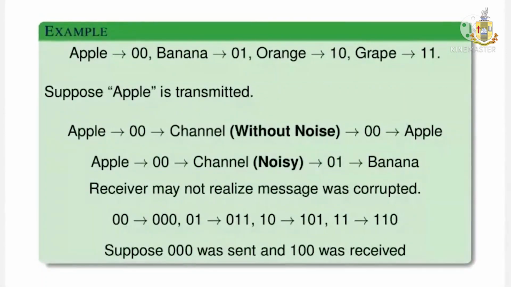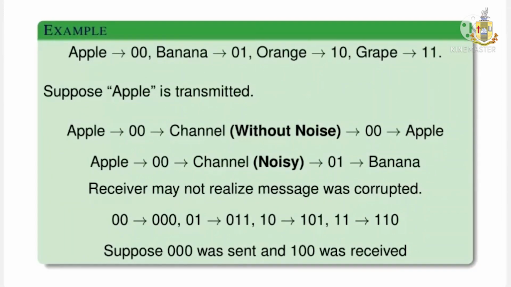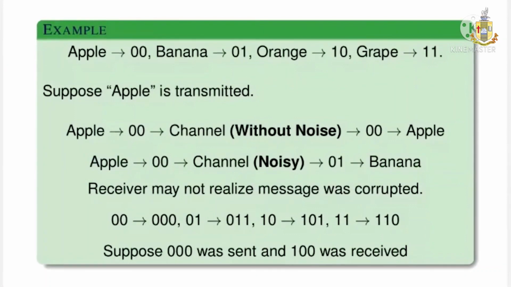If we keep on increasing the length, then we will be able to exactly detect and correct the errors. But when we keep on increasing the length of the code, the biggest problem is that there will be a time lag. Instead of sending 2-length information, I'm sending 3-length information. If I increase the length, I would be sending longer codes, so there is a time lag.